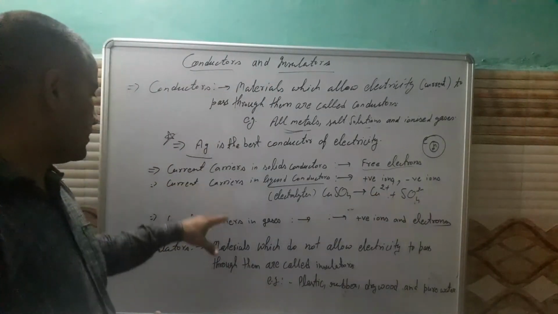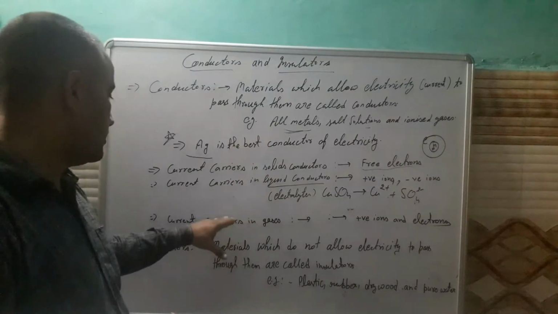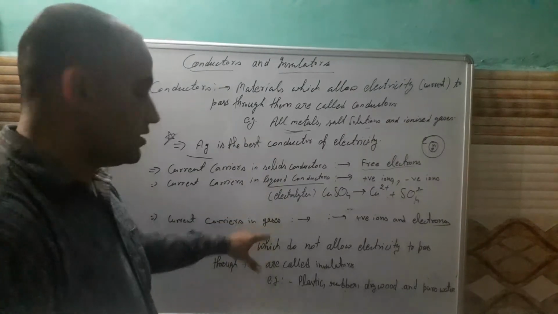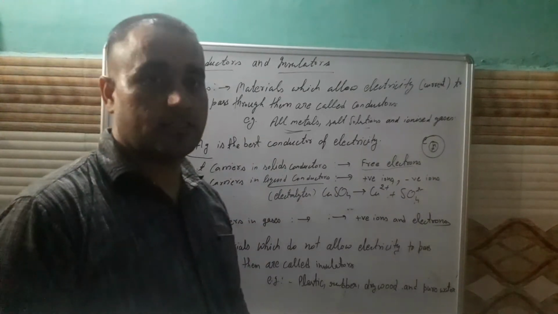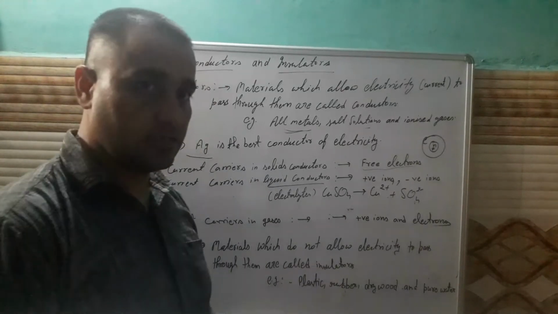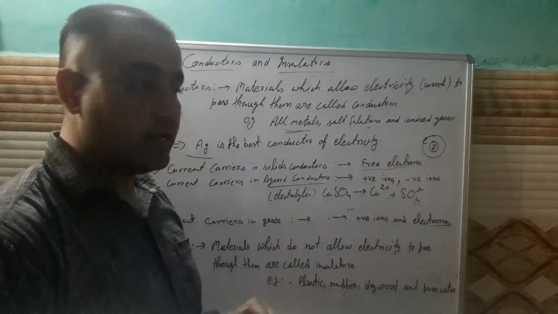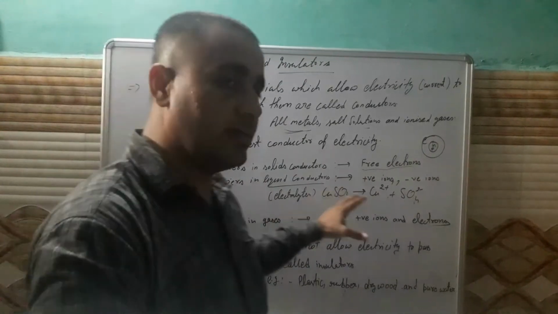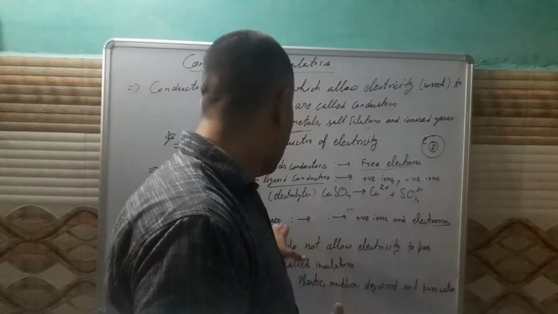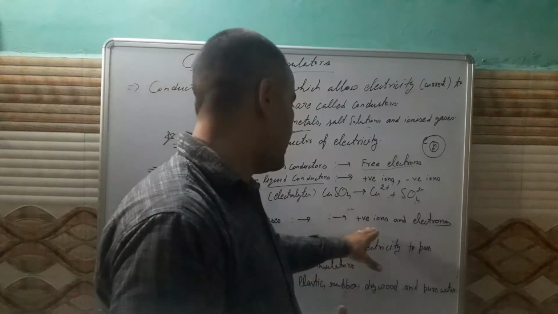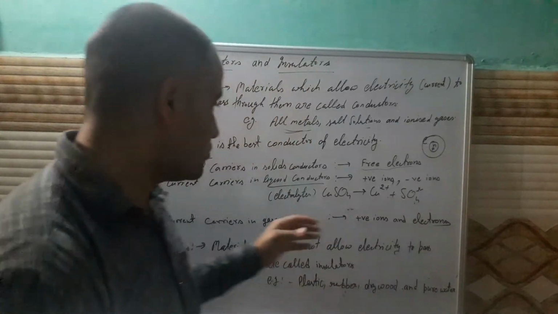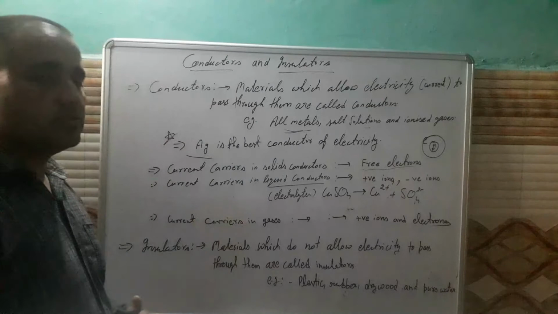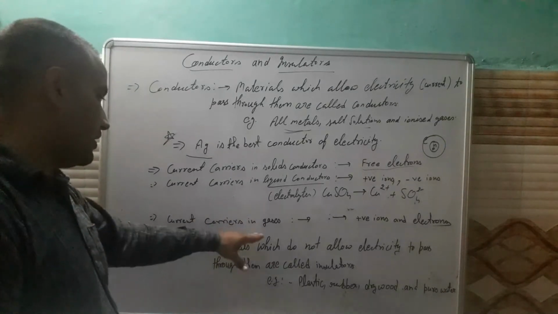After that, the next category of conductors is gaseous conductors. Generally, gases are not good conductors of electricity, but under certain conditions, at low pressure and when you apply a high potential difference, they behave like a conductor. In them, the gas will dissociate into ions and electrons. So these positive ions and electrons are responsible for the current in gases.